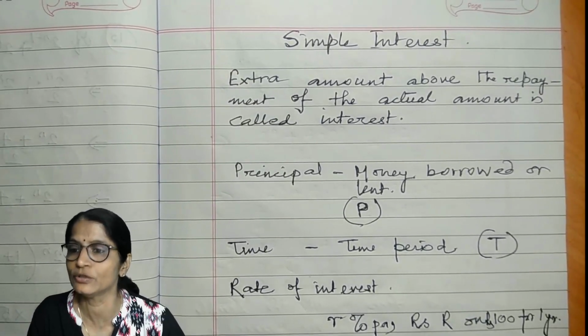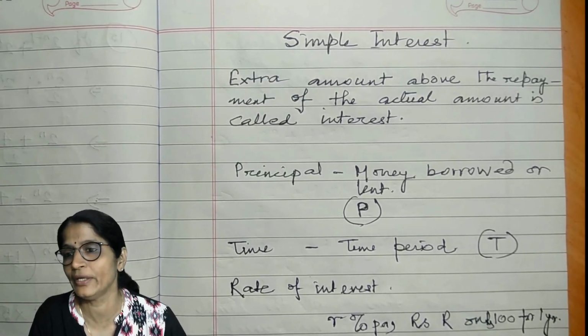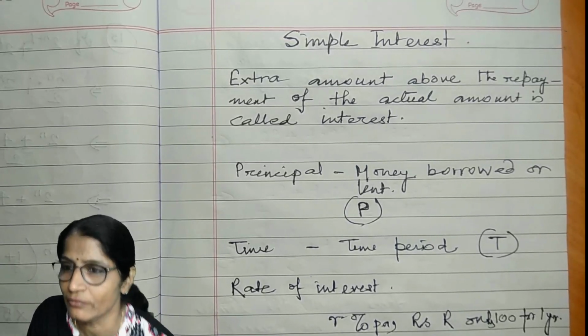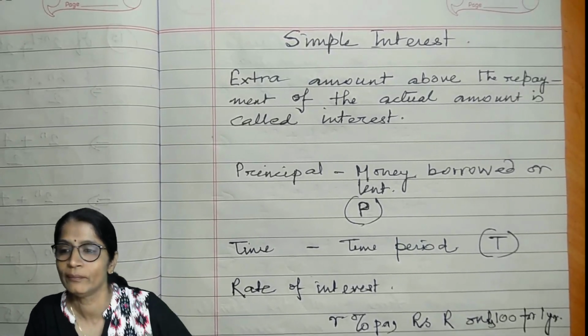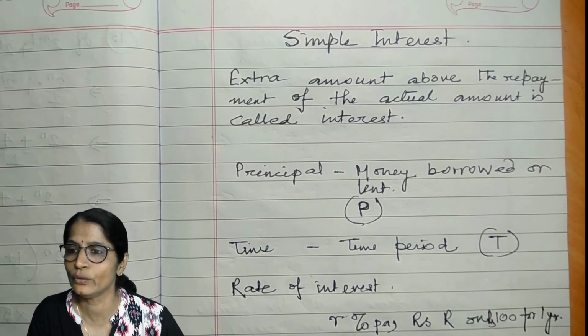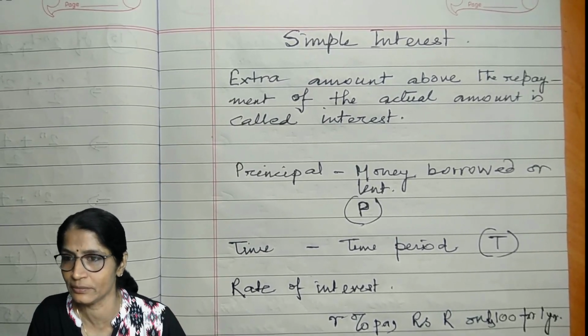Now the money that we either borrow from somebody or lend to someone is known as the principal. Suppose you borrow 200 rupees from somebody, or you have given 200 rupees to your friend because he requires some money for some purpose and he doesn't have it at that time, so you have given him. That is known as the principal.